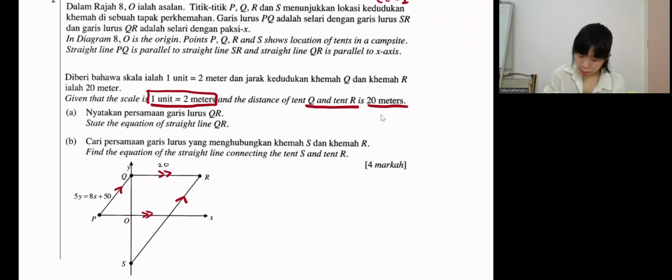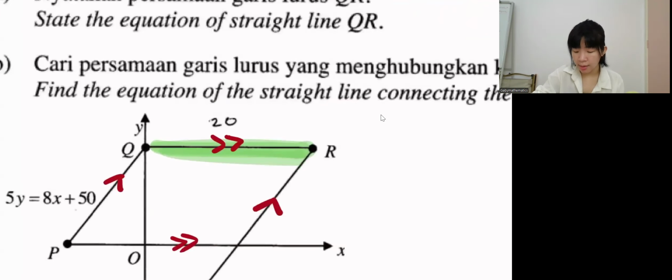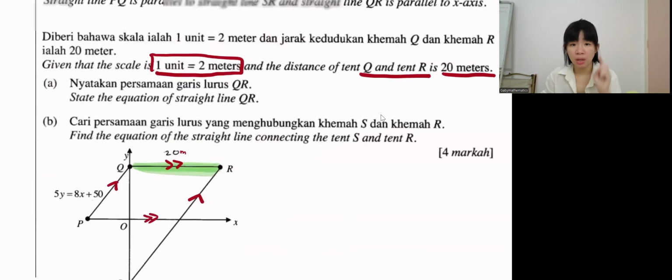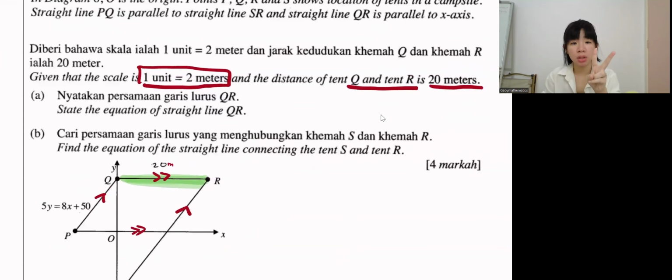Okay, guys, Q to R is 20. Here got 20, isn't it? Printed 20. So this is 20 meters. But how much in units? Everything in this diagram must be in units. So they say 1 unit is 2 meters. So if it's 20 meters, it is 10 units. So this length is actually 10 units. Understand? Okay, now see what the question was.